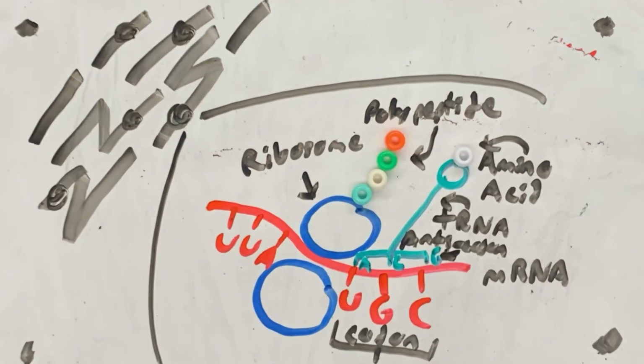The amino acids are building blocks of proteins that are linked together in a chain. A polypeptide protein is a chain of amino acids that are folded into a protein.